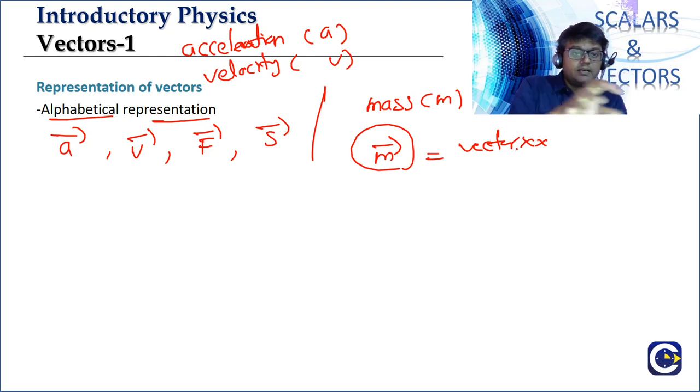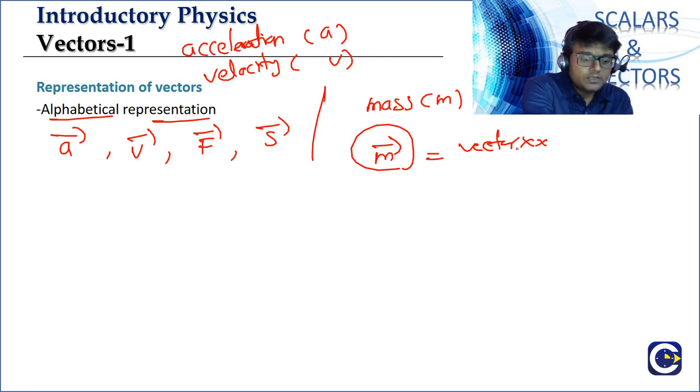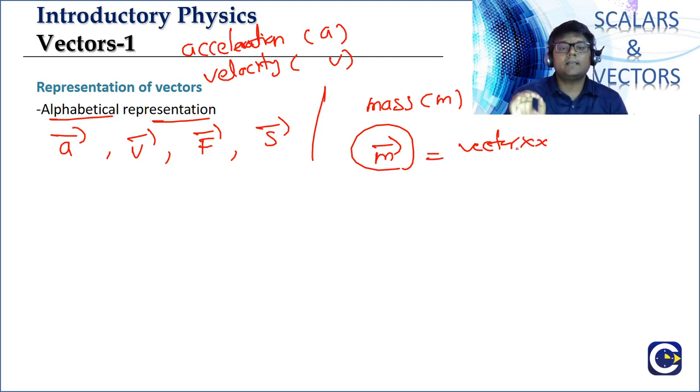Clear, guys? Sometimes I've seen students saying, sir, why can't we just put m bar and it becomes a vector? That alphabetical representation is: if you know that velocity is a vector, then we can take the corresponding symbol of velocity, which is v, and then put a bar above it. That becomes velocity vector, like that. Okay, clear, guys? This is the alphabetical representation.